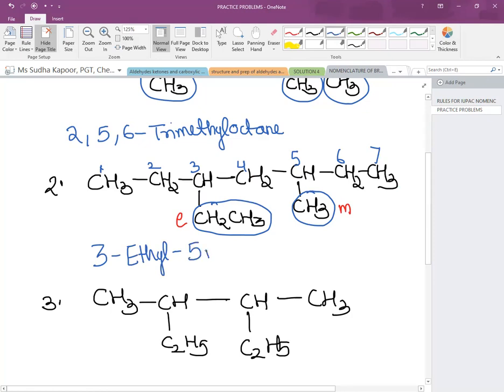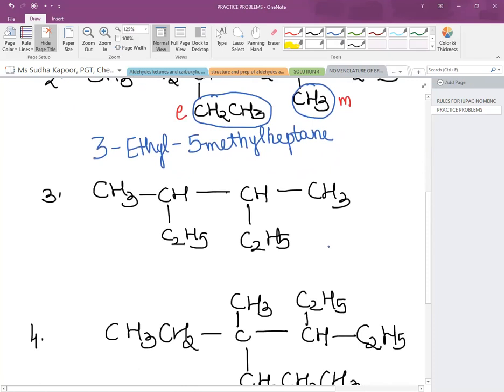then 5 methyl, 3 ethyl, 5 methyl, and for 7 carbons, we will write it as heptane. So this is the numbering rule for alkyl chain, branch chain alkanes. Now comes the other one.